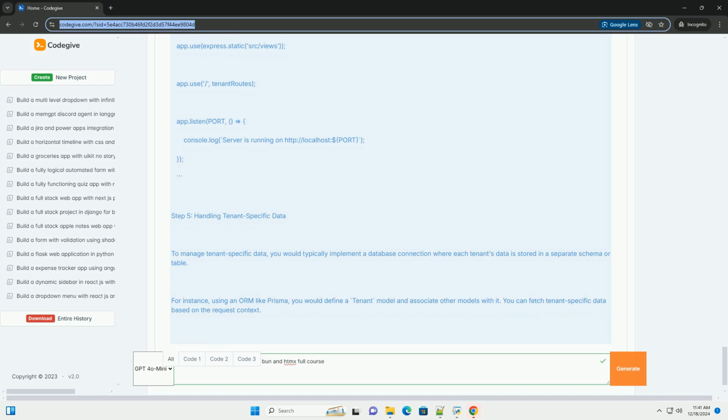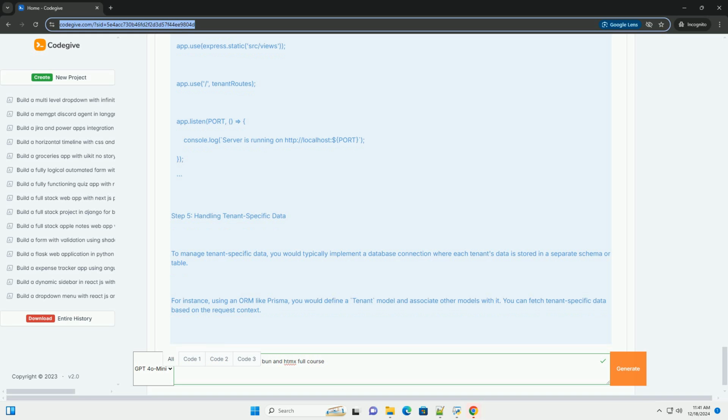3. Project structure. Create the following directories and files: /multi-tenant-b2b-app, src, controllers, models, routes, views, index.ts, bunfig.toml. Step 2. Creating the multi-tenant structure. In a multi-tenant application, you need to decide on a strategy for data separation. For simplicity, we will use a subdomain strategy.